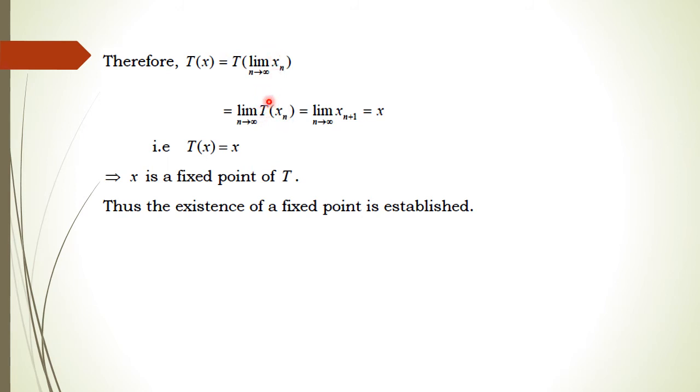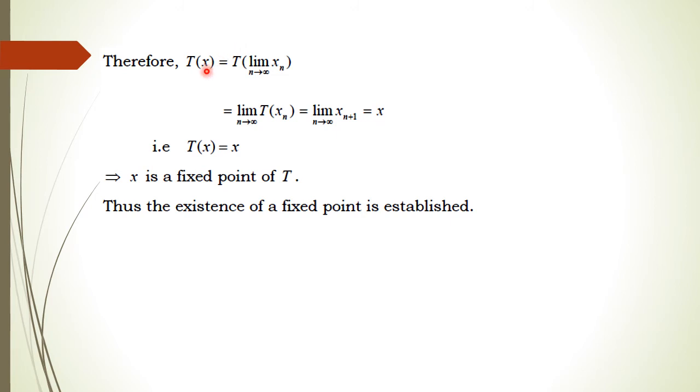So we get this is T of xn. But what is our T of xn? This is nothing but xn plus 1. As n goes to infinity, our sequence is converging to x, so xn plus 1 is also going to x as n goes to infinity. So this value is nothing but x. So what we get, T of x is equal to x.